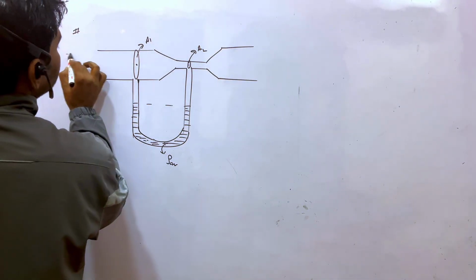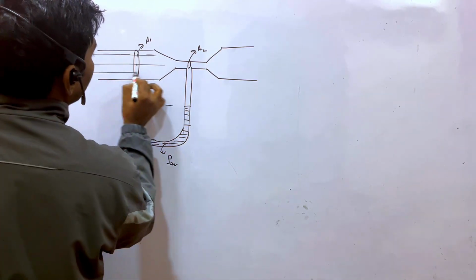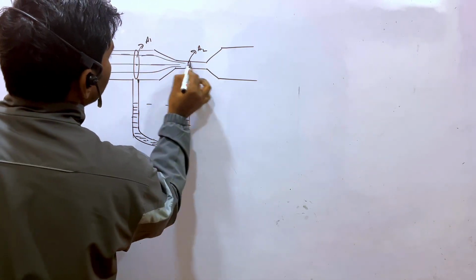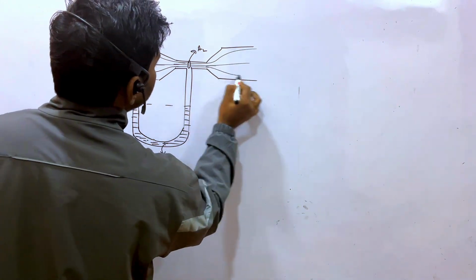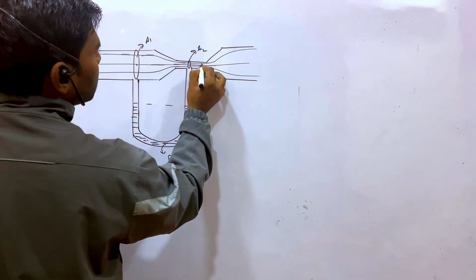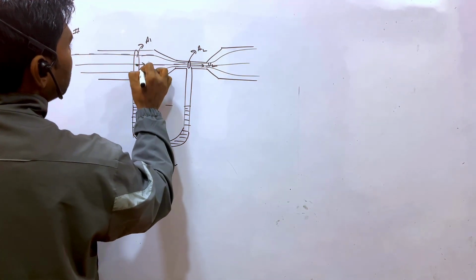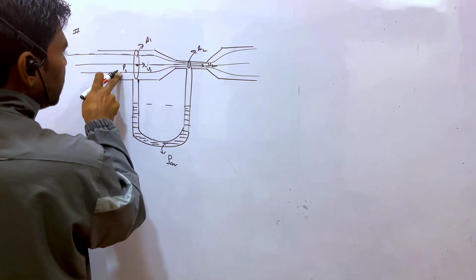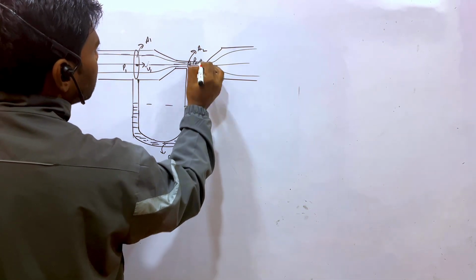Whenever you need to measure the rate of flow of the liquid, this is dipped completely. So when the water starts flowing in this way, because of this thin cross section, the velocity is more, and at this point the velocity is less. Fine, therefore the pressure is more, and the pressure at this point is less. Is it clear or not?